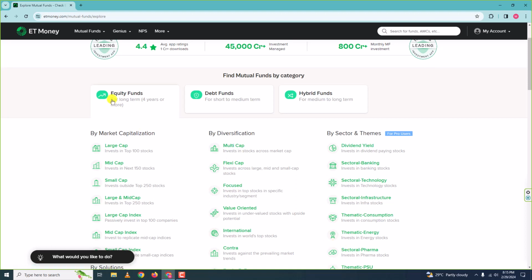Okay, in this video we will learn about equity funds, and in future videos we will learn about debt funds and hybrid funds. Now, what are equity funds? Equity mutual funds are the ones which invest the money in stocks or shares of various companies.